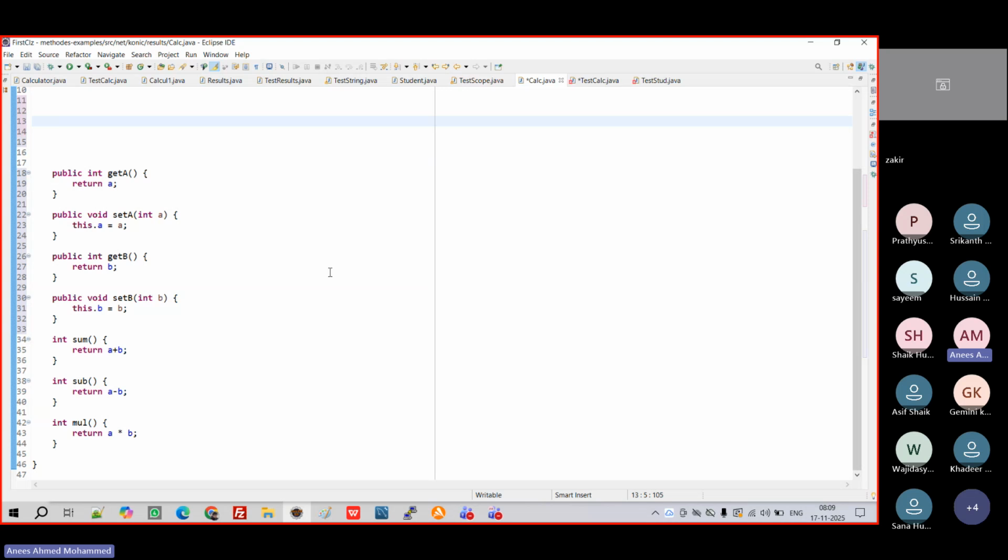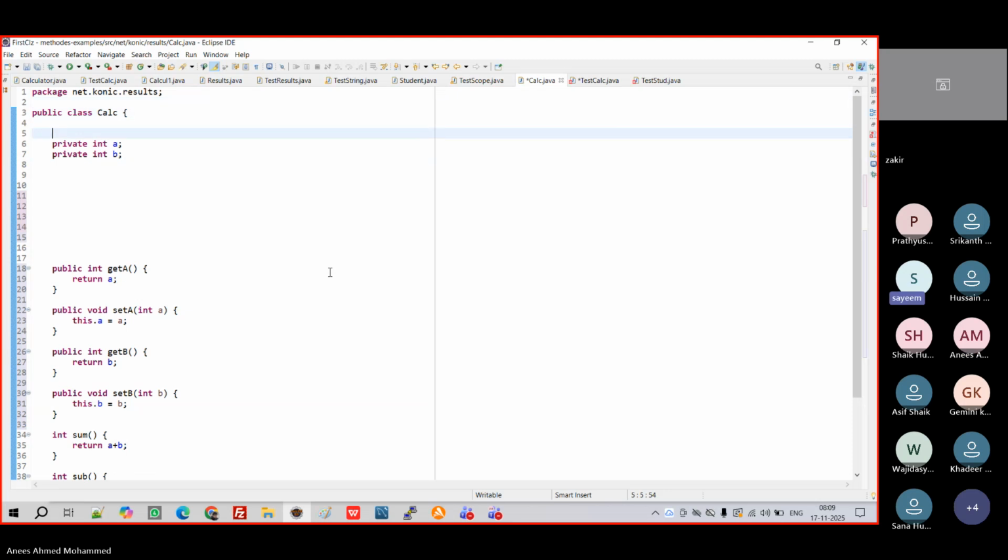You can see this.A is coming there, right? Why? Because I am passing the same name, setting the same name. To differentiate which one is coming from outside and which one is the local one, I am using this.A. Okay.